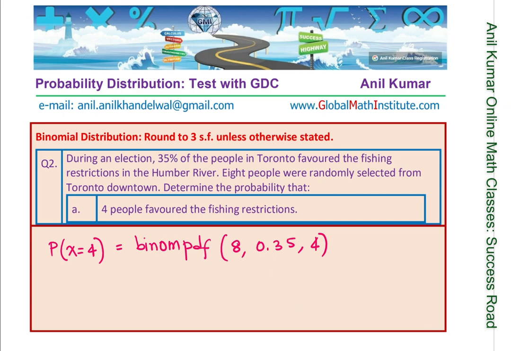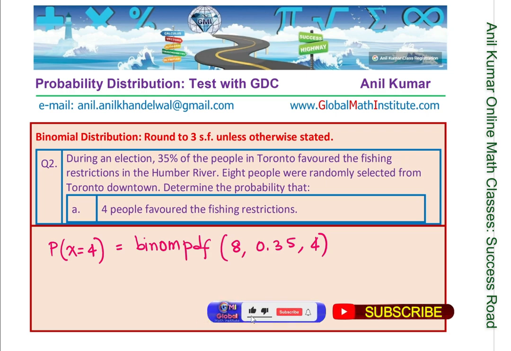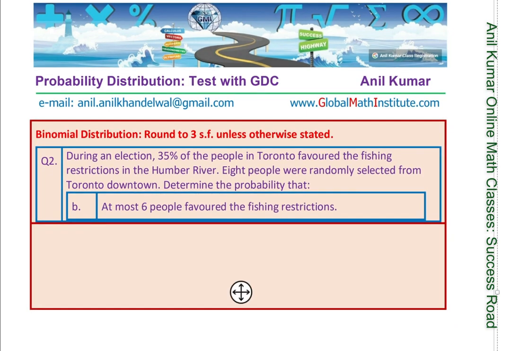If you calculate this and round to 3 significant figures, what you get is 0.188, correct? Perfect.